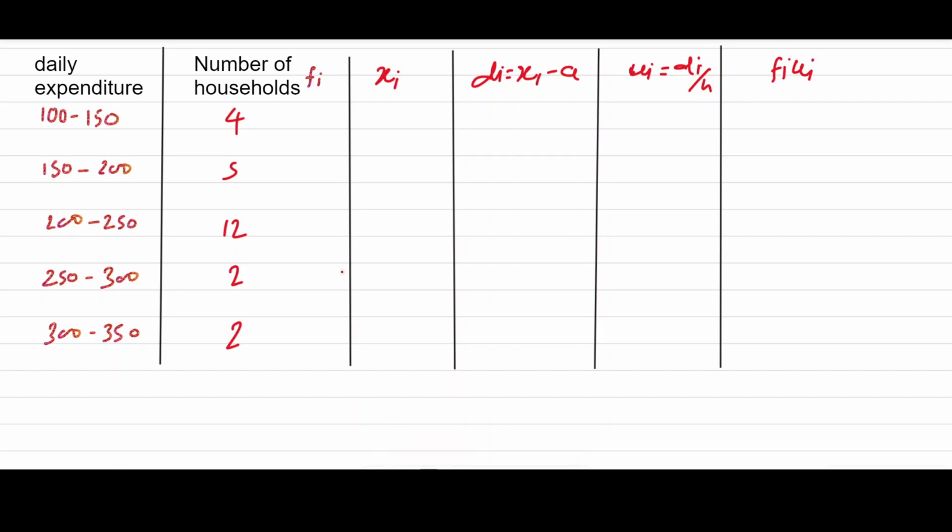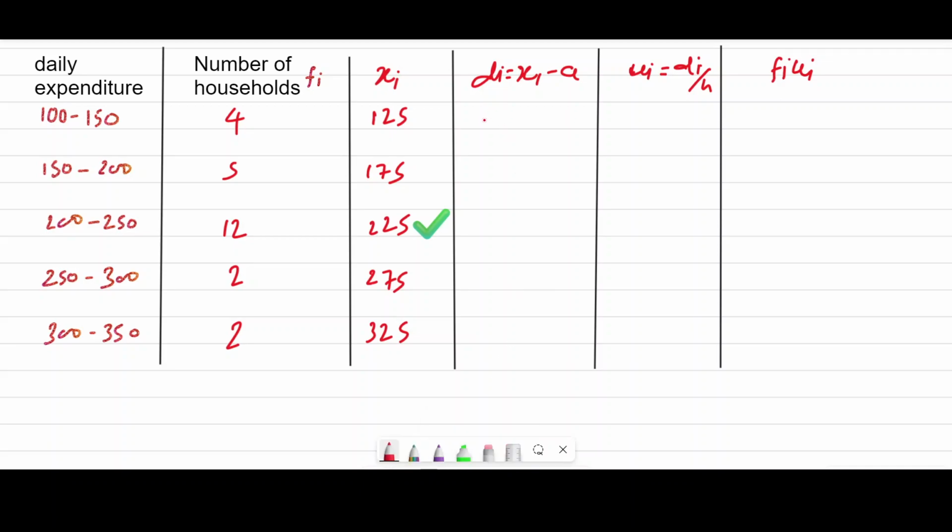Now first, what is xi? xi will be the mid value of each class. That means for 100 to 150, the mid value will be 125. Now this will be 175, this will be 225, this will be 275 and this will be 325. Now this is big data, so we should choose a smaller value. This is the mid value.